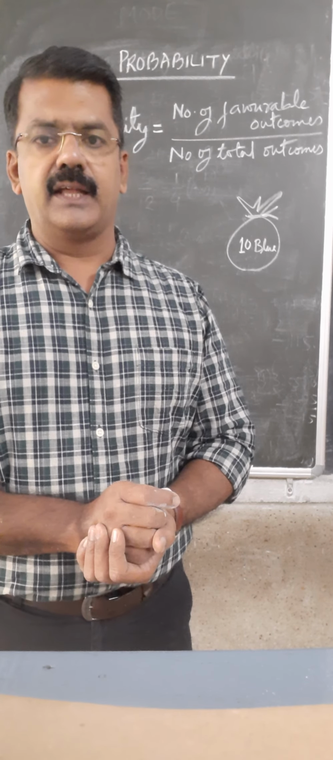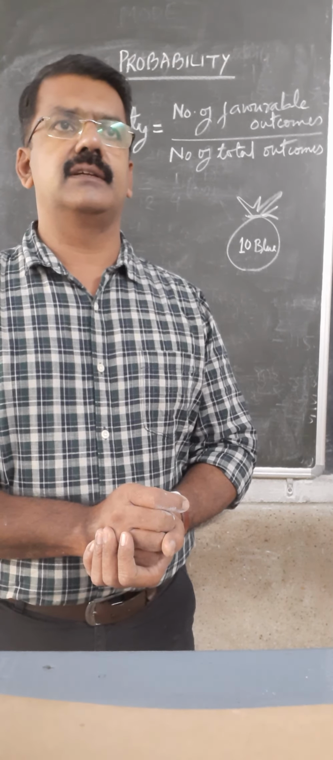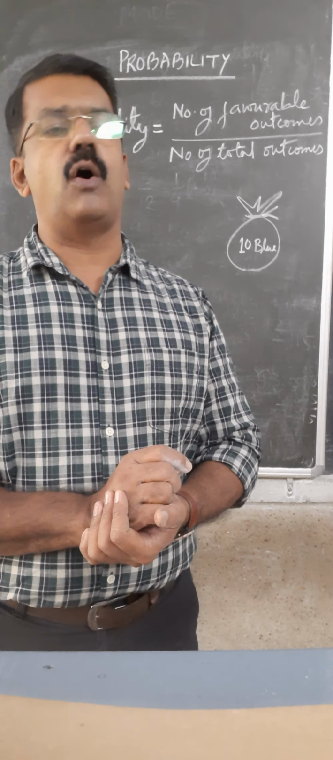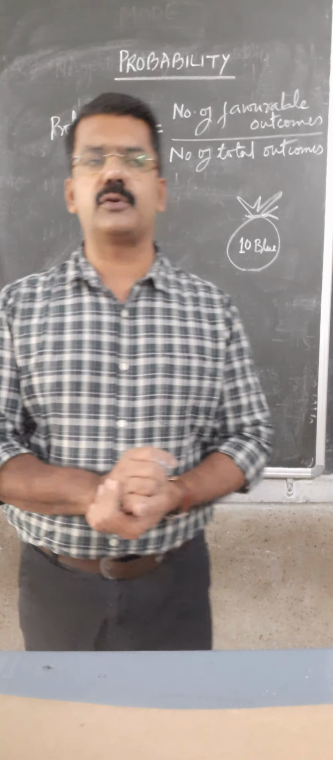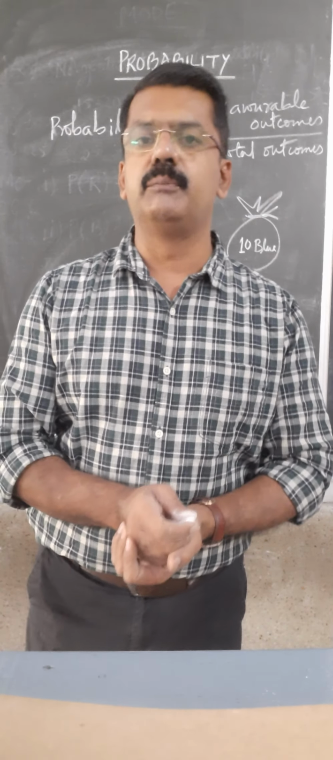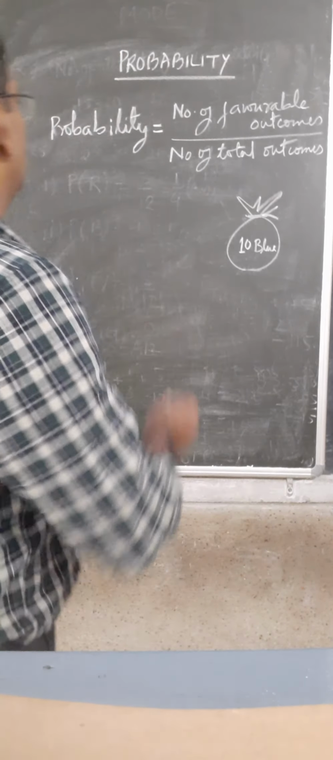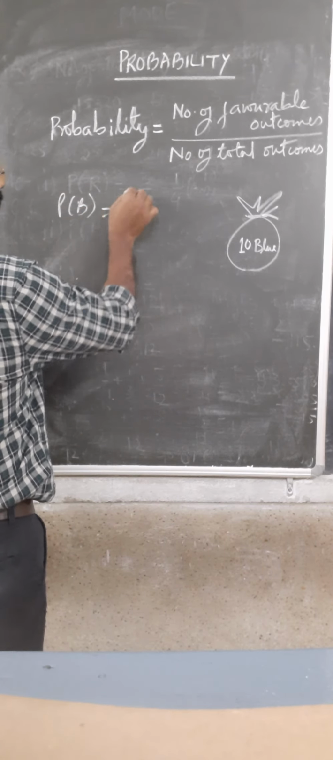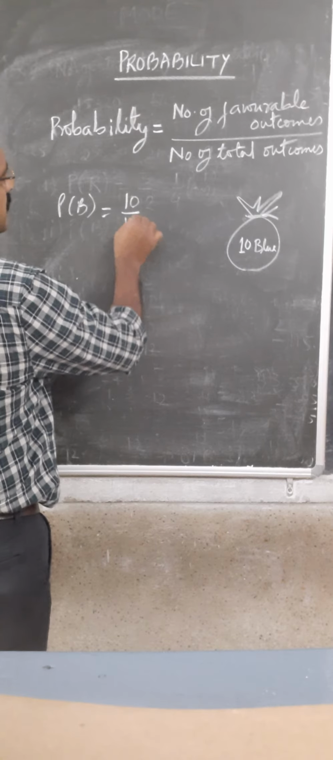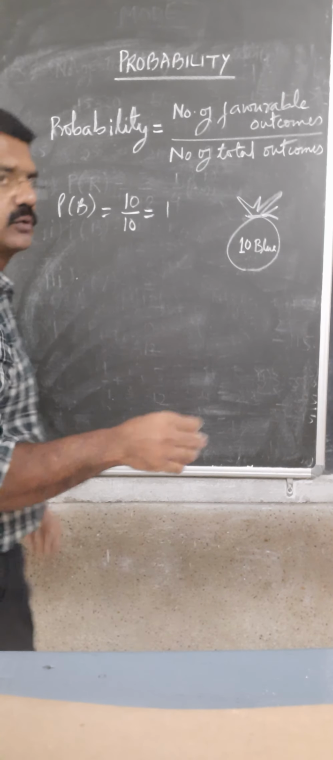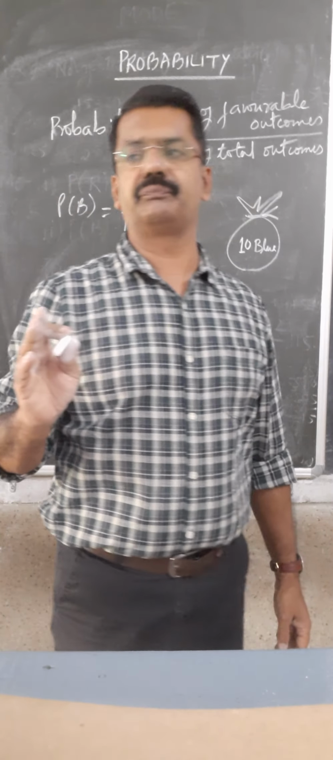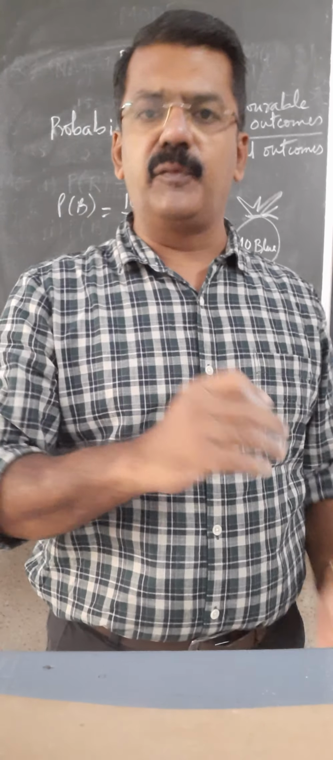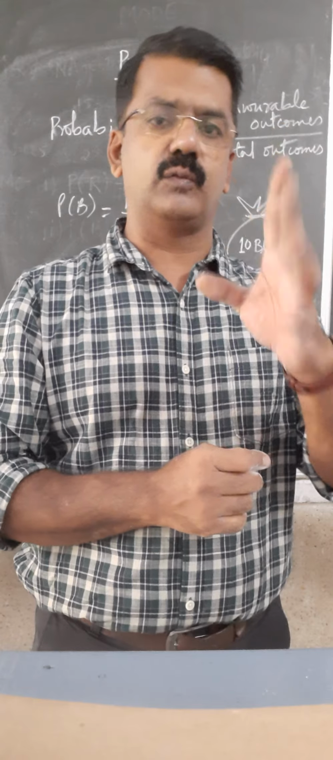Now see, this is a sure event because all the balls are blue. So when you draw one ball, it has to be blue. If you apply the formula here, the number of favorable outcomes will be 10, and the number of total outcomes will be 10. So the answer is 1. Always remember, the probability of a definite event is always 1.